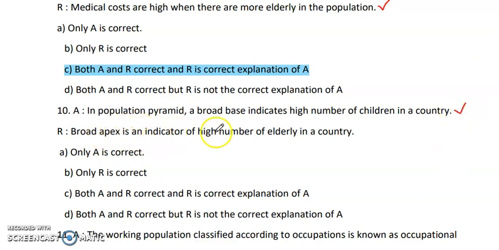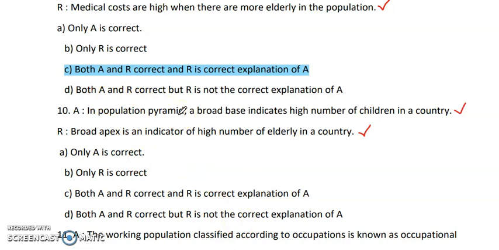And a broad apex is an indicator of a high number of elderly in the country. So if the apex is broad, at the apex we have the old population like 60 to 65, 65 to 70, above 70, above 80. Okay, so if the apex is broad, then elderly people are more. So this is correct.